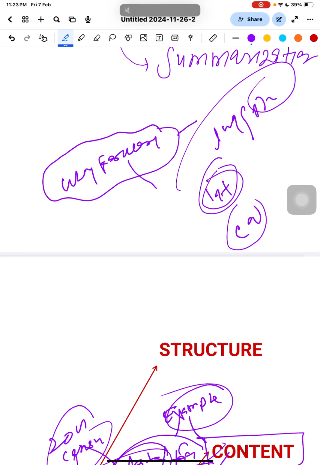Because see, suppose you are giving a lecture, you start from the beginning, saying what this lecture is about. So introduction is just the introductory part. In the same way, if you write any theme, you have to introduce yourself. Suppose you are meeting a new friend: first you tell your name and say I am this and that.